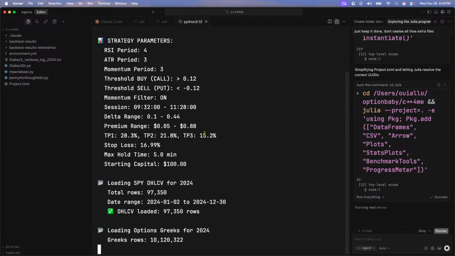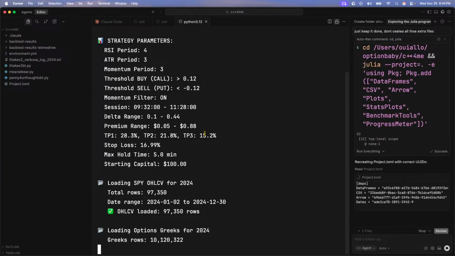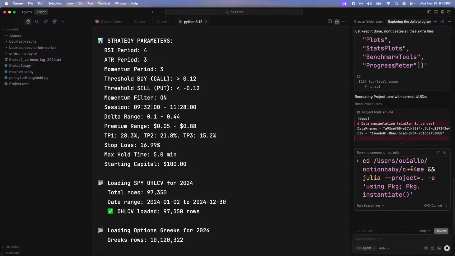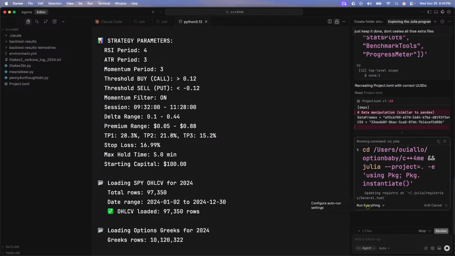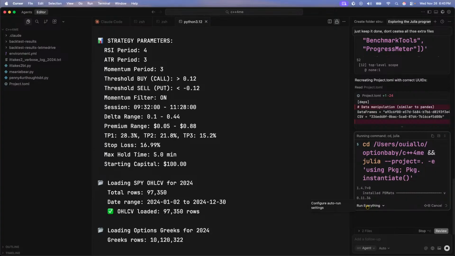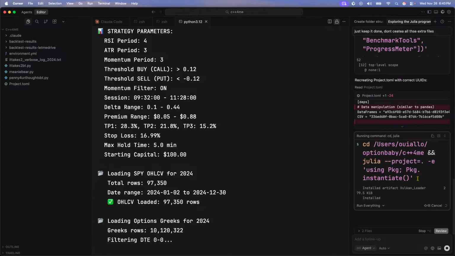All right, beautiful. Recreating the Tomo file with the correct UUIDs. Yo, this is a bit much. I did not expect. All right.